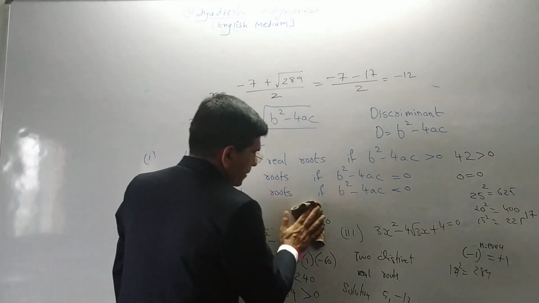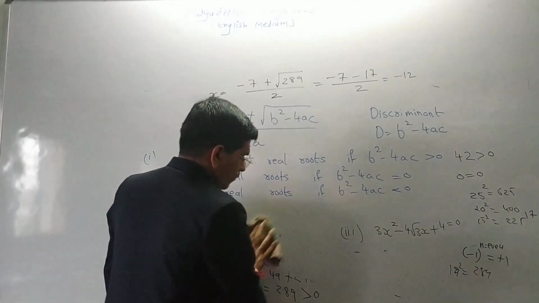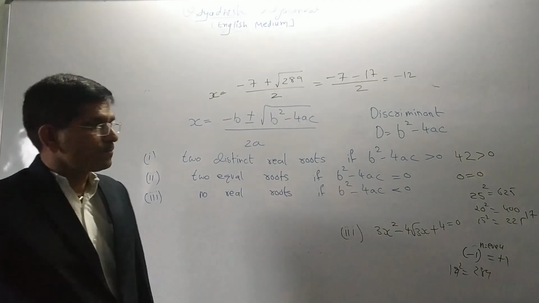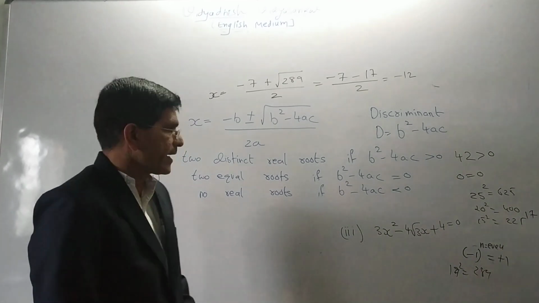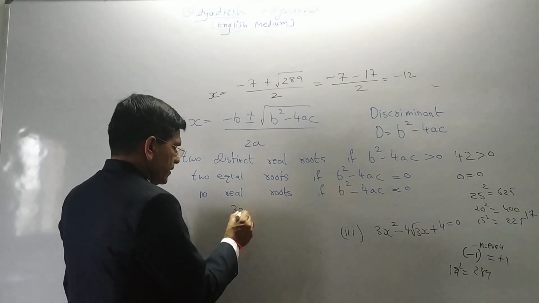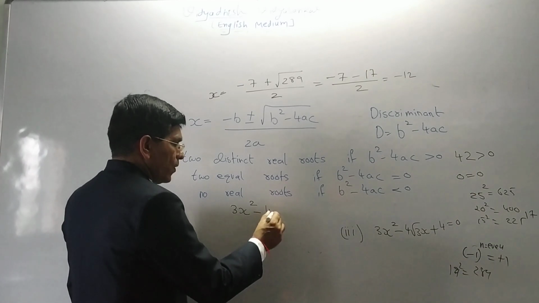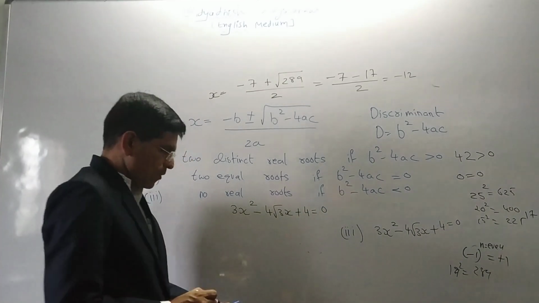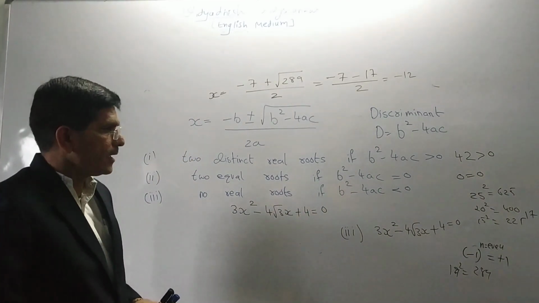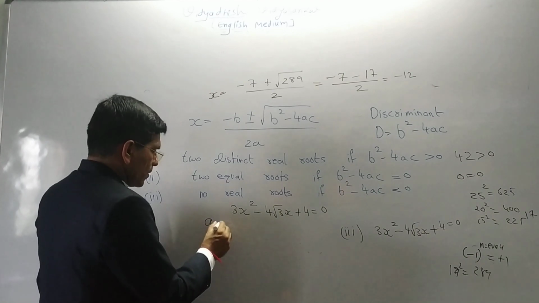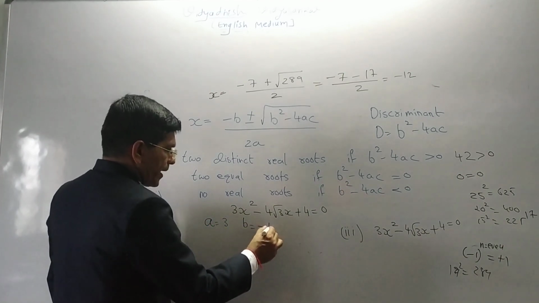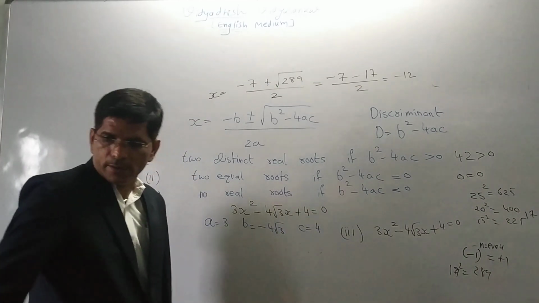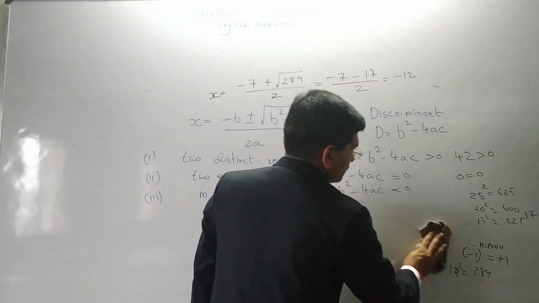Now one more example, that is the third. The question is 3x square minus 4 root 3 x plus 4 is equal to 0. What is my first step? I have to write A, B and C. So A is equal to 3, B is equal to minus 4 root 3, and C is equal to 4. Now we have to go further.